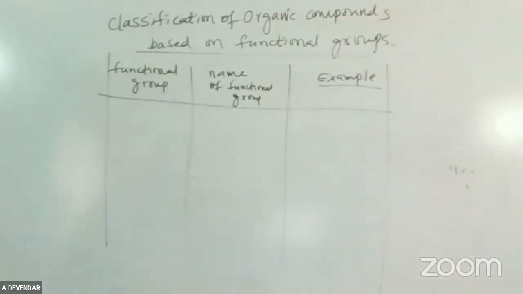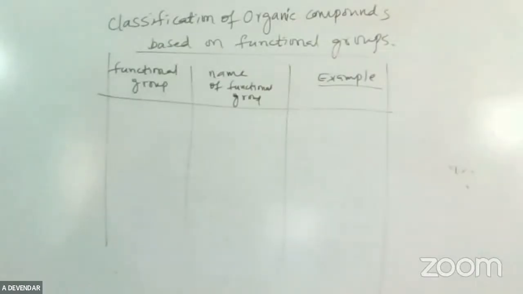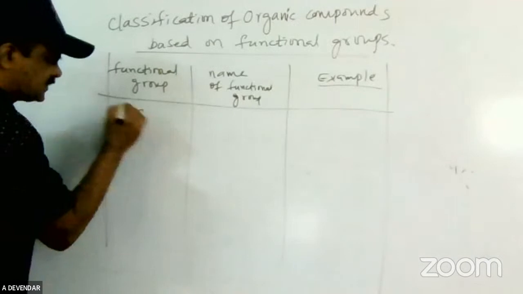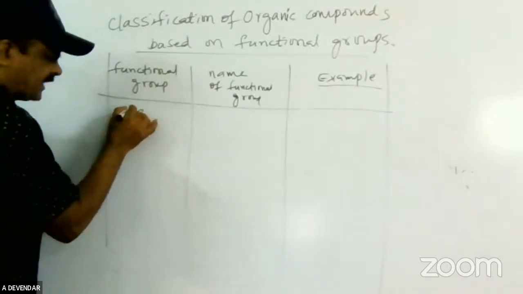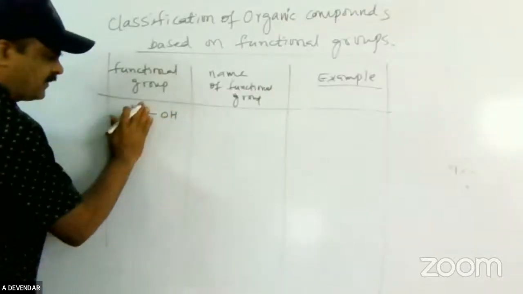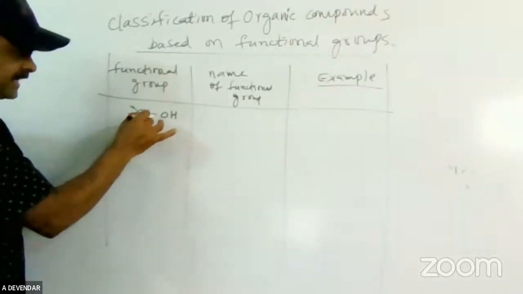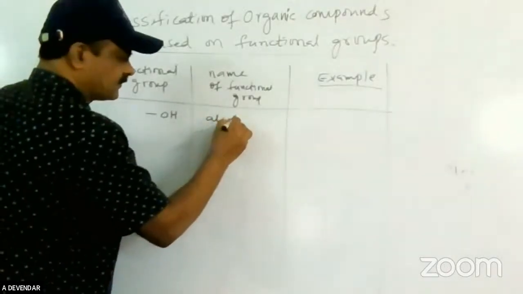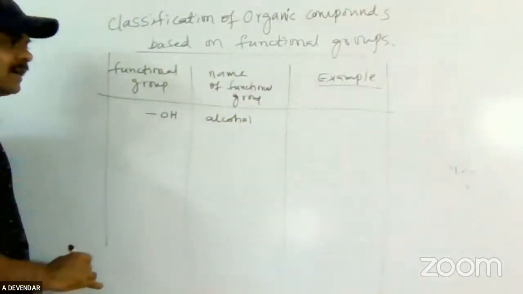Next, we will go to the common compounds that are present. Next, I am writing the compounds which are present here. They are having 3 bonds, and one is there. Don't confuse. This carbon has 4 bonds, of which one is OH. This is the functional group. So the functional group is OH. This is called alcohol. If the functional group is OH, it is called alcohol.